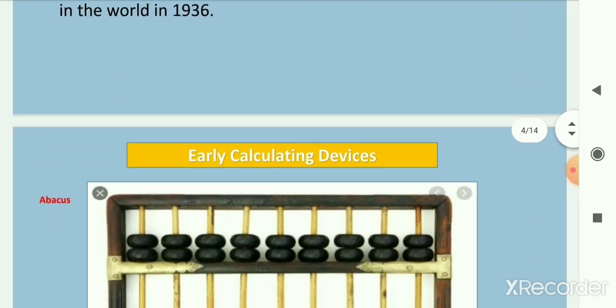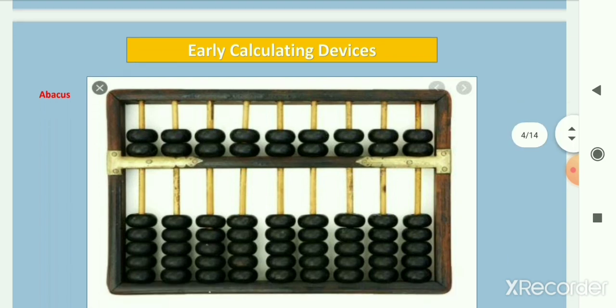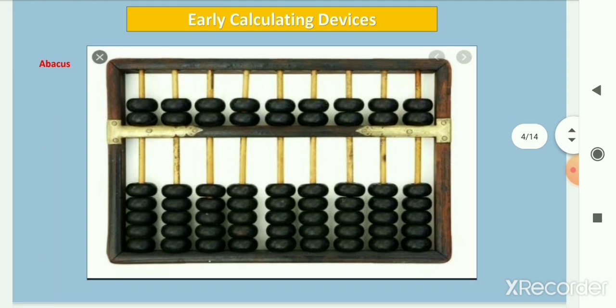Abacus. The earliest device that qualifies as a digital computer is the abacus. The device allows the user to represent numbers by the position of beads on a rack. Simple addition and subtraction were carried out rapidly and efficiently by positioning the beads on the rack appropriately. Although the abacus was invented around 600 BC and was used by the Chinese and the Egyptians, it is still being used in the Far East.